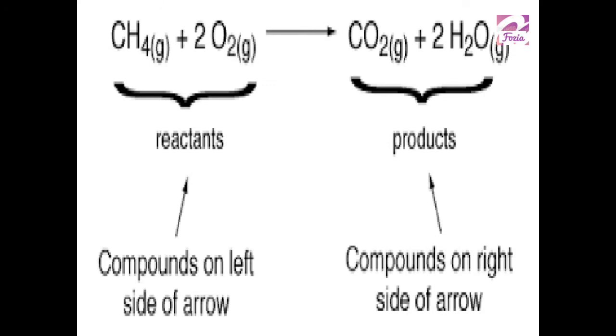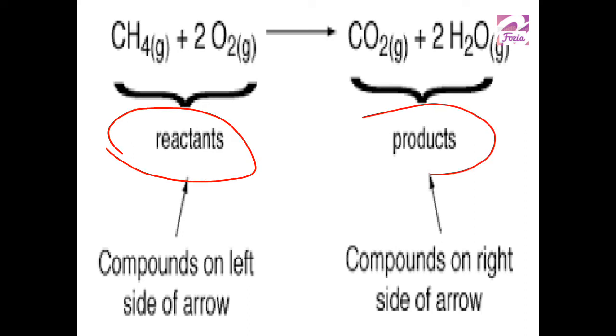Now we see how we can write them symbolically. For this we need a chemical reaction, and chemical equation is the best way in shorthand to represent a chemical reaction. So this is how we write the chemical species which are combining on the left side of it, which are called as the reactants, and the substances which are produced, they are written on the right side and they are connected by an arrow, and the direction of the arrow tells us which are the reactants producing what.